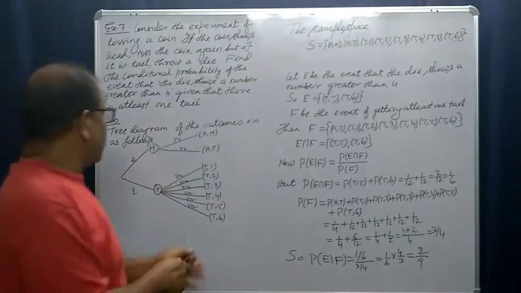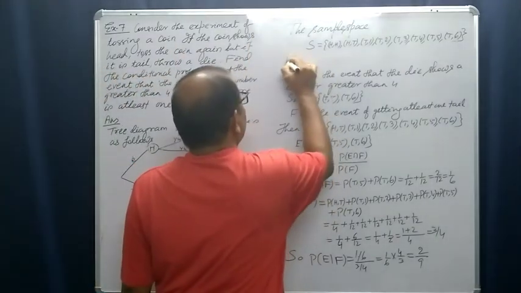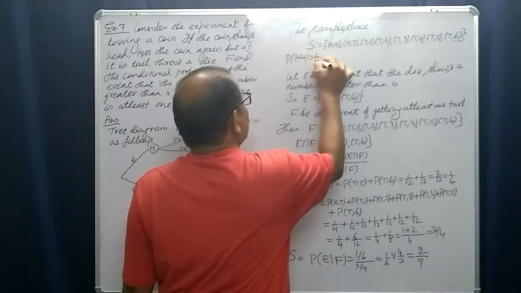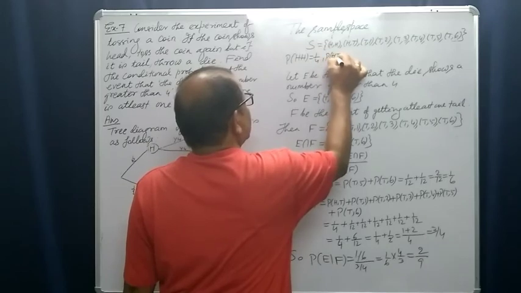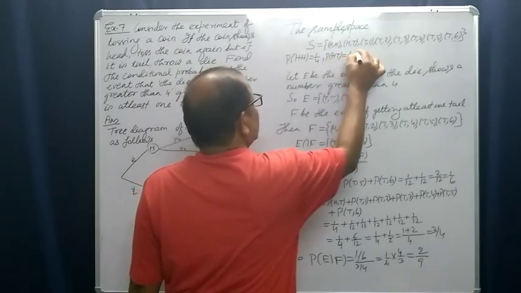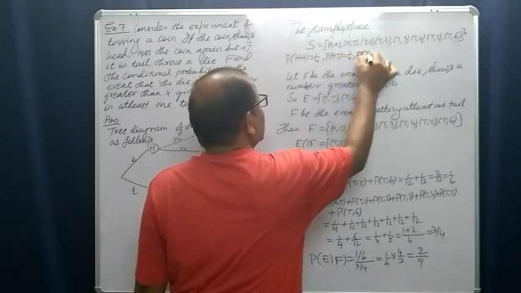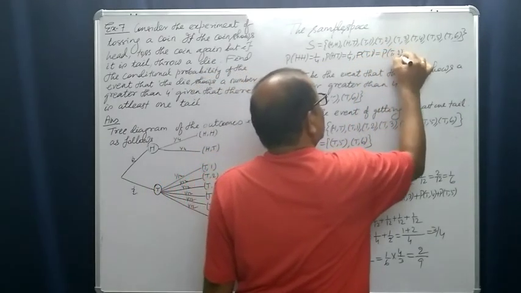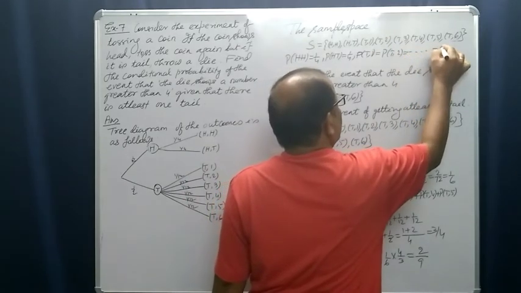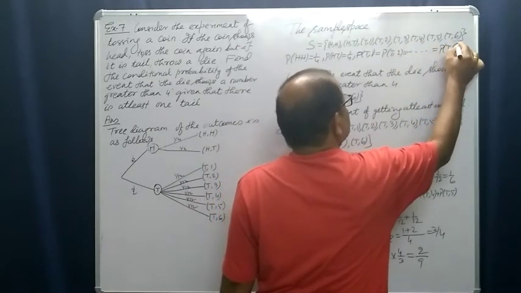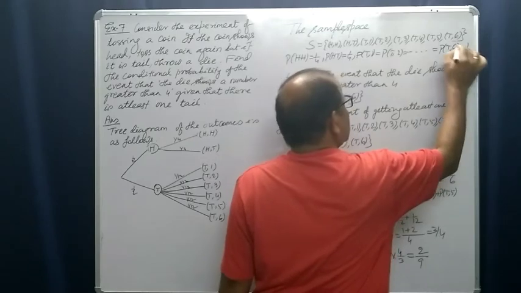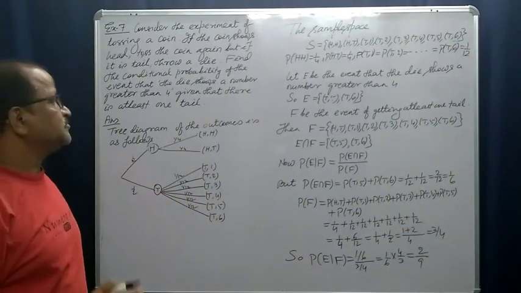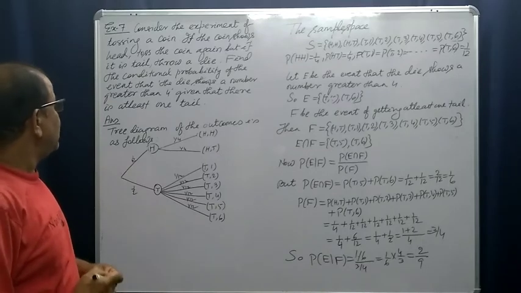Yes. Probability of head is 1 by 4, probability of head tail is also 1 by 4, probability of T1 is equal to probability of T2, probability of T6, these are all 1 by 12. How is it 1 by 12? We have discussed. Now let us come to the problem.